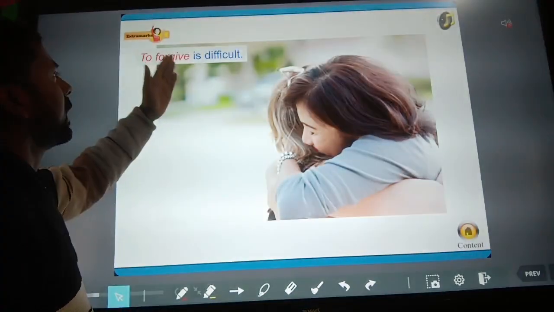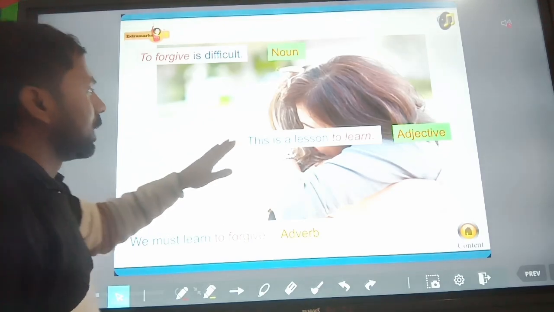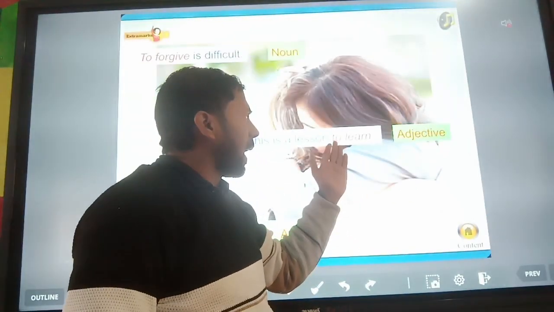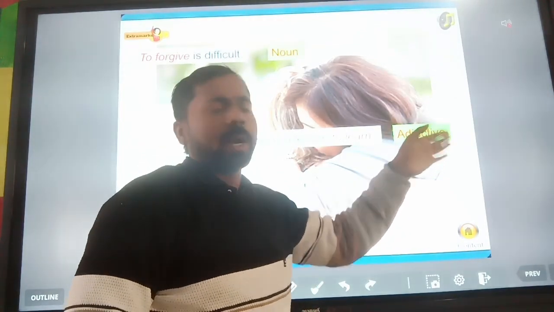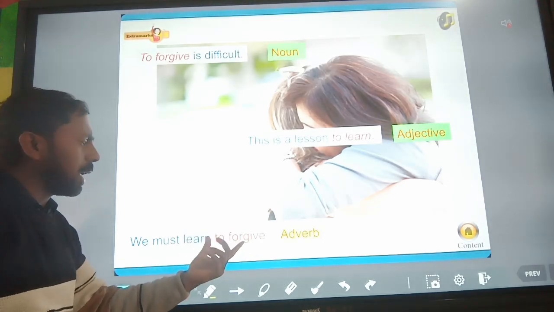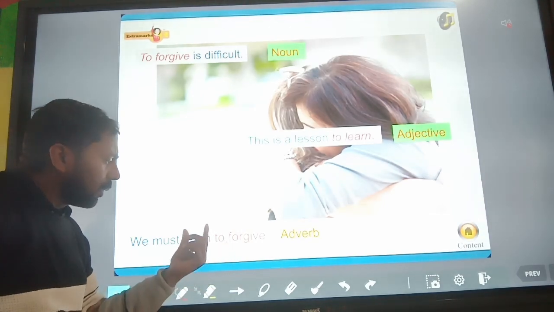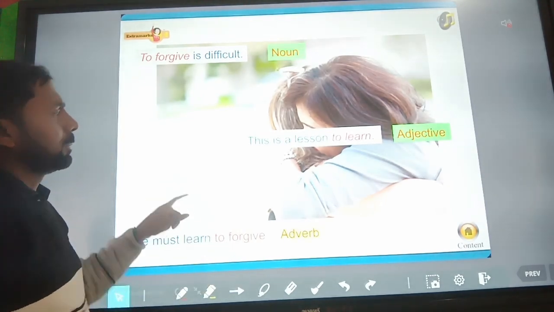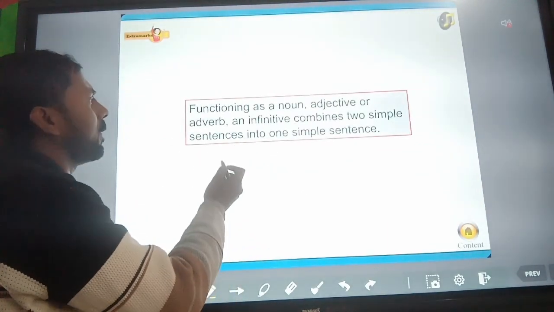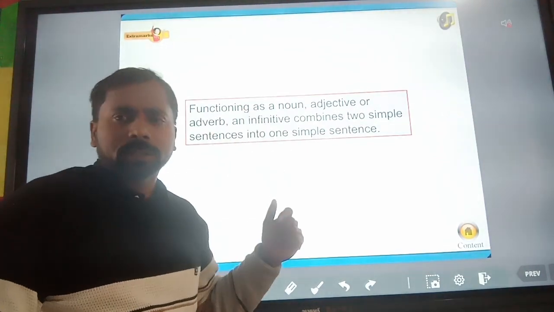To forgive is difficult. It is a noun. To forgive refers to the noun. This is a lesson to learn. Here the to learn is added by the infinitive, and it refers to the adjective. And we must learn to forgive. To forgive, it is an adverb, and it is added with the help of the infinitive. So functioning as a noun, adjective or adverb, the infinitive combines two simple sentences into one simple sentence.